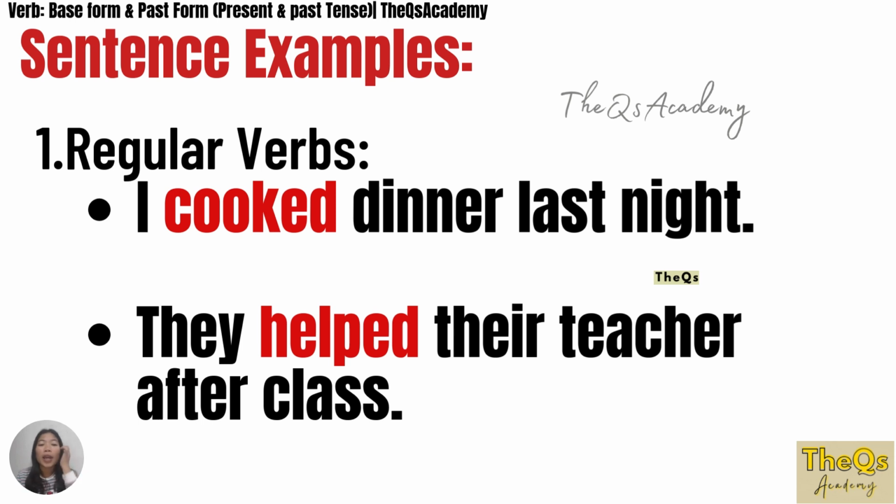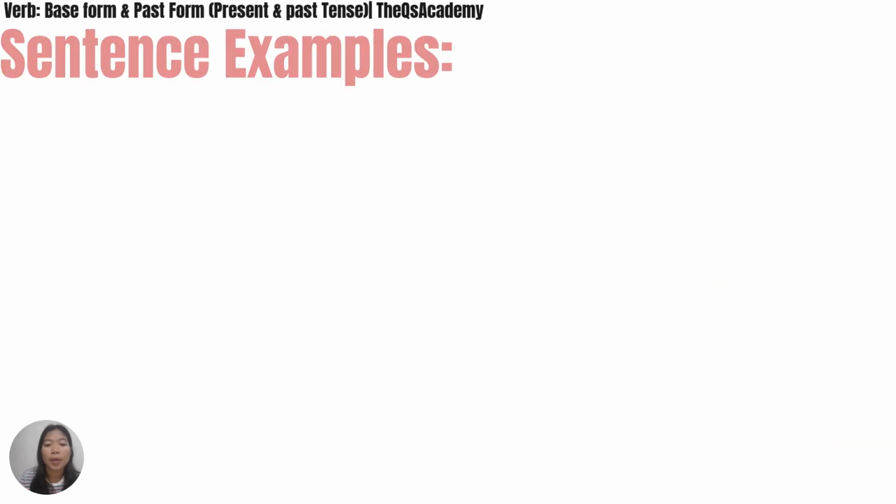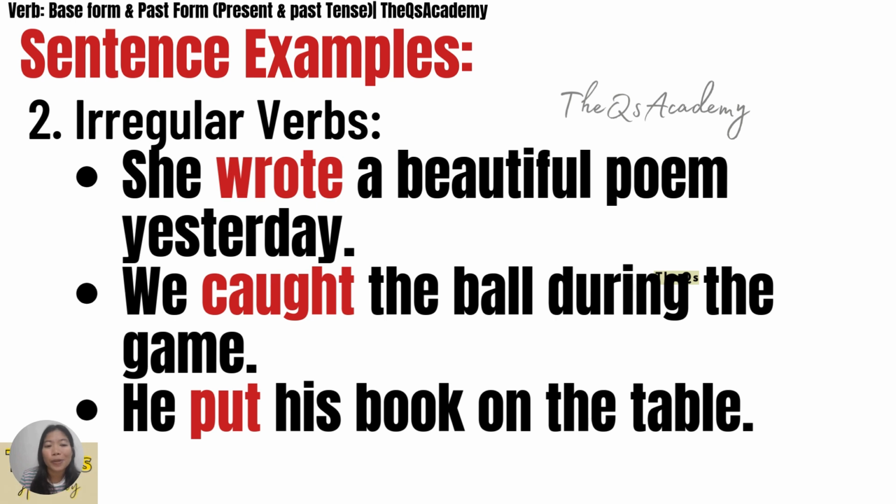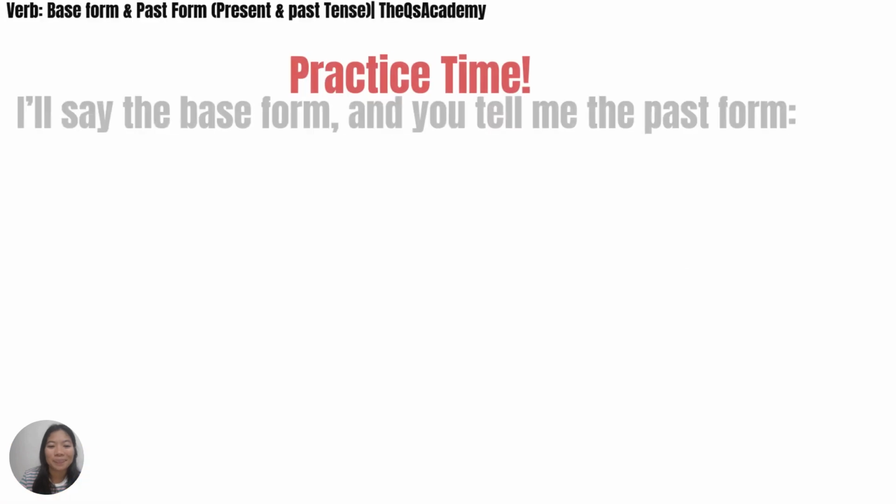Here, sentence examples. Regular verbs. I cooked dinner last night. They helped their teacher after class. So these are the regular verbs because they follow the ed rule. Irregular verbs. Example sentences. She wrote a beautiful poem yesterday. We caught the ball during the game. We put his book on the table.